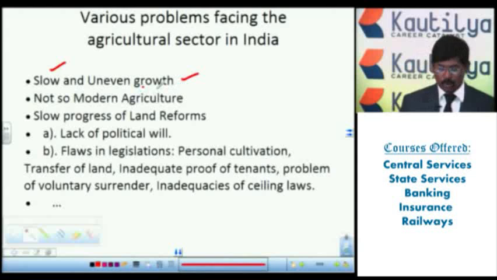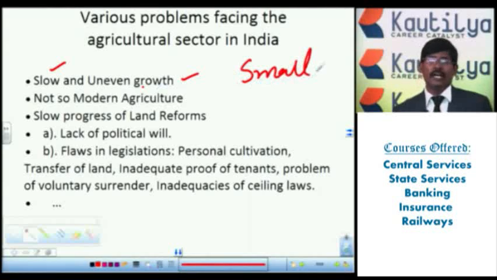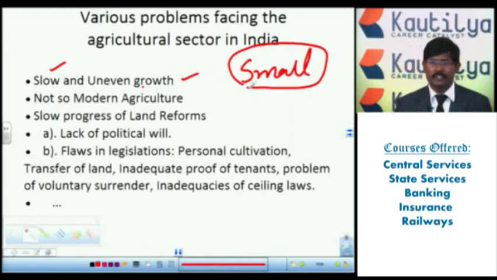The next one, not so modern agriculture. In India, we have not started very modern agriculture because the landholding for the agriculture sector is very small. Because of the small landholding, they are unable to provide modern tools and techniques like tractors and harvesters, which is not possible for small landholdings. Because of the small holdings, agriculture in India is not so modern.